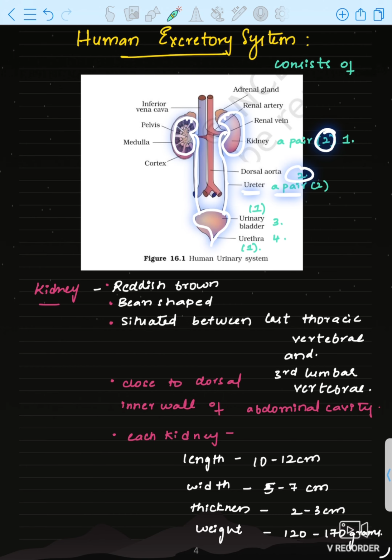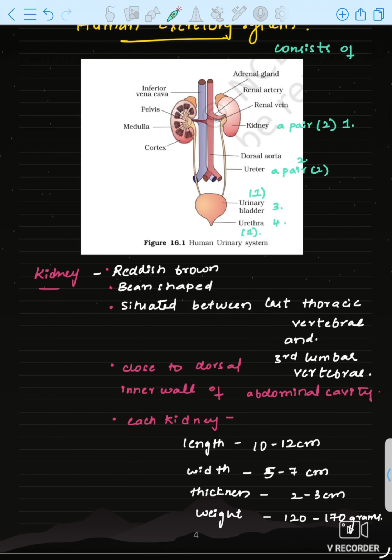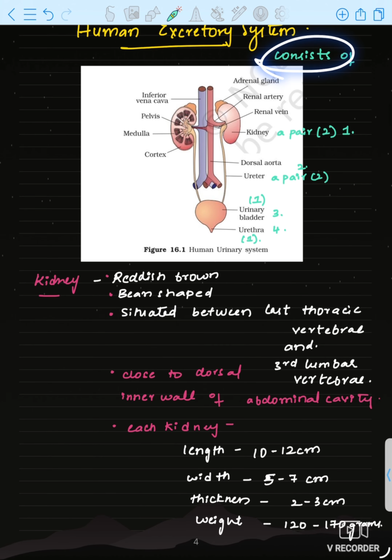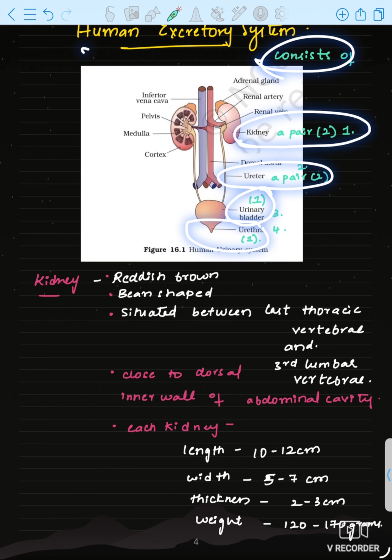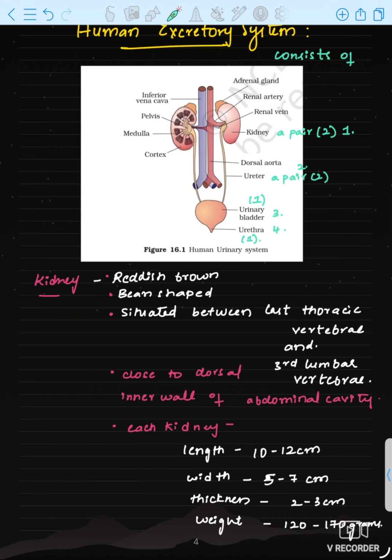And then the urinary bladder, in which the urine is stored, that is 1 in number, and this is the urethra, that is also 1 in number. Through this urethra urine will be released out. Okay, so you have to remember: a pair of kidneys, a pair of ureters, 1 urinary bladder and 1 urethra. Okay, it is part of the excretory system.